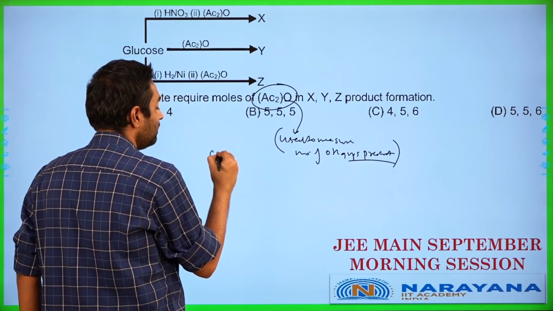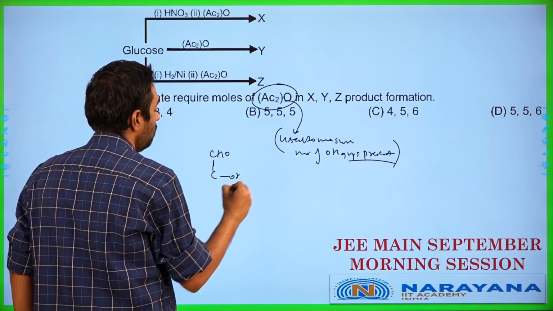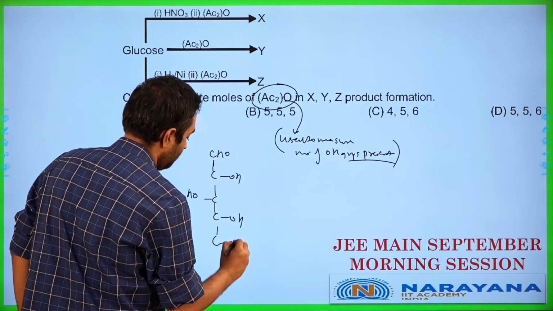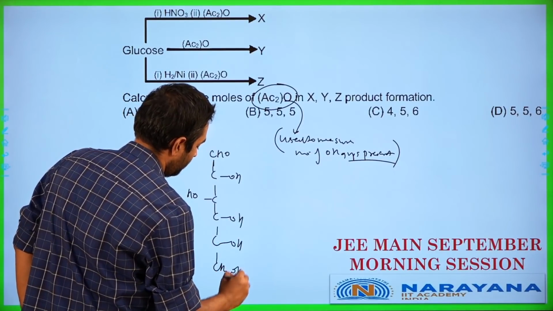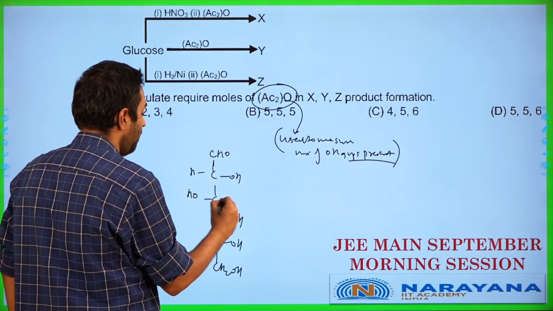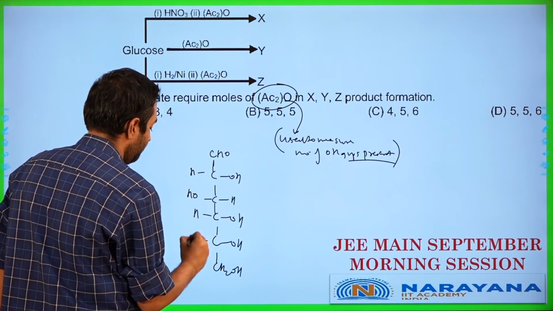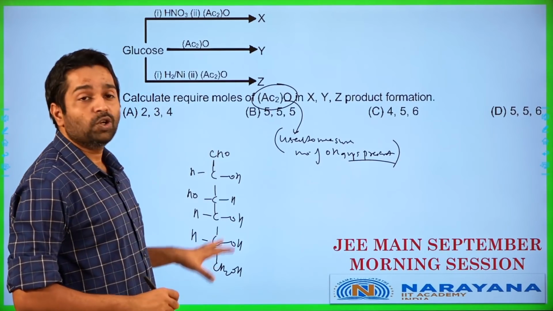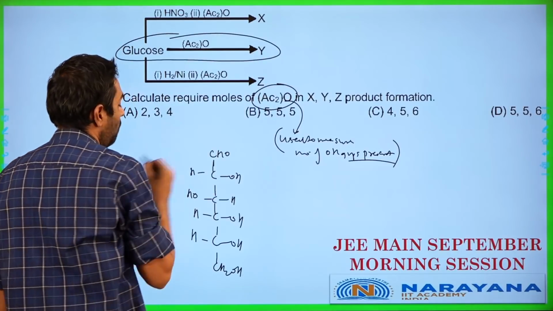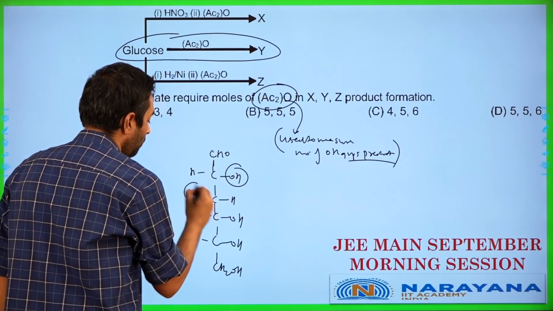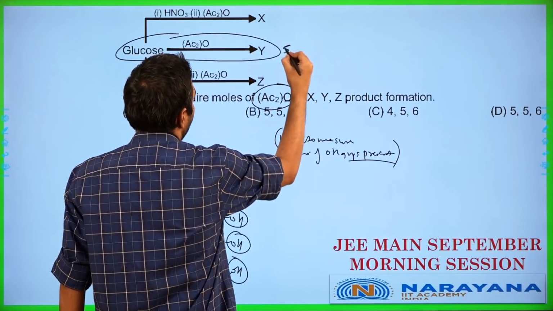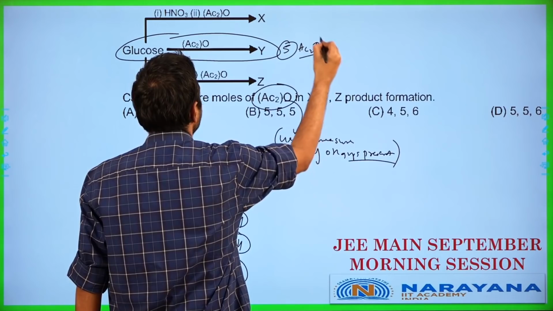In this particular case, let's take a look at the structure of glucose here. Glucose has a structure like this. This is my structure of glucose in this particular case here. Obviously, there are hydrogens. Let me just mark them off as well. So when normal glucose reacts, what is going to be happening? We have one OH, one more OH, one more OH, one more OH, one more OH. So we'll have 5 moles of Ac2O consumed in this process.